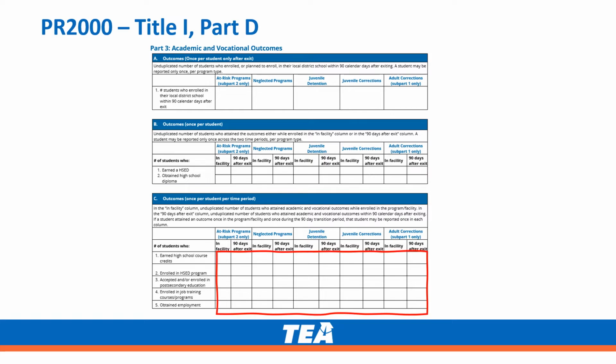Section C is asking for the number of students who earn high school course credits, enroll in a high school equivalency program, or are accepted and/or enroll in a post-secondary education, enroll in job training courses, or obtain employment either while in the facility or within 90 days of exit for each type of program.